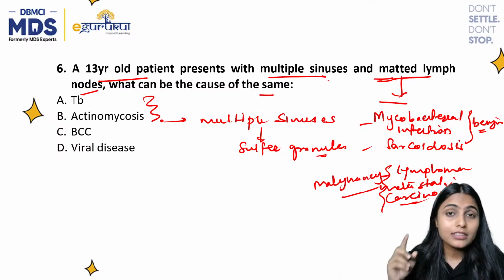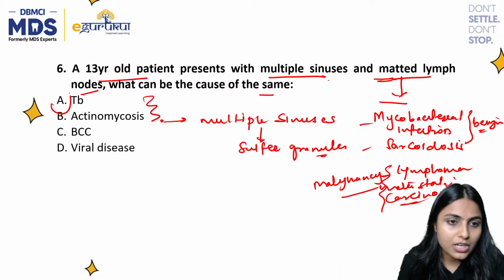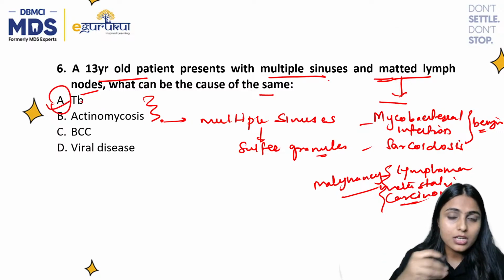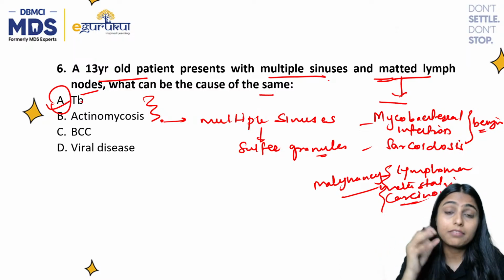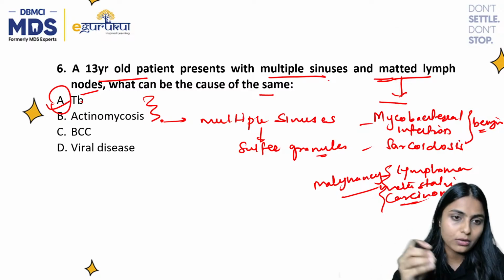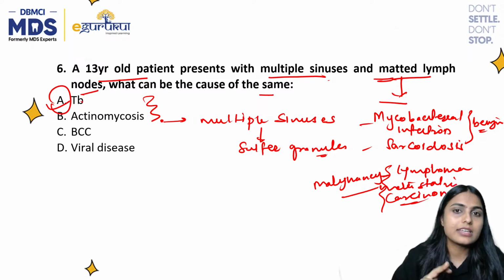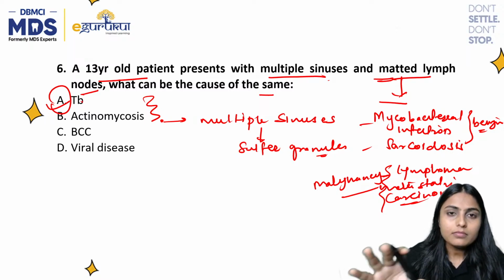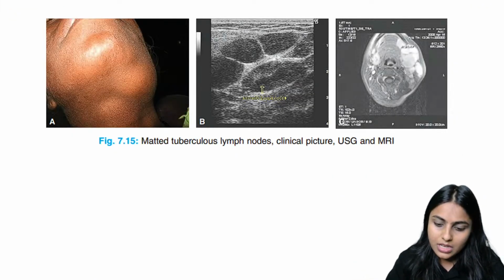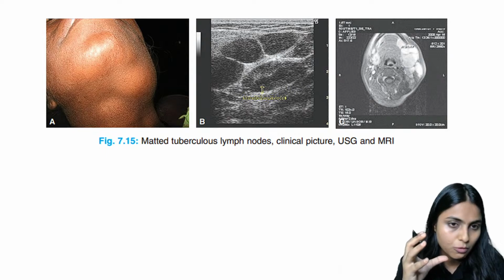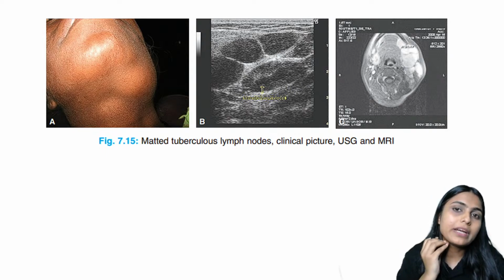And the correct answer for this is option A, which is TB, because many of you might have got confused between actinomycosis and tuberculosis. But since they have mentioned matted lymph nodes, the answer is TB. And you all should know what a matted lymph node is. Matted lymph nodes are basically a group of lymph nodes that feel connected. When you palpate the lymph nodes, you feel that it is one unit, one mass only.